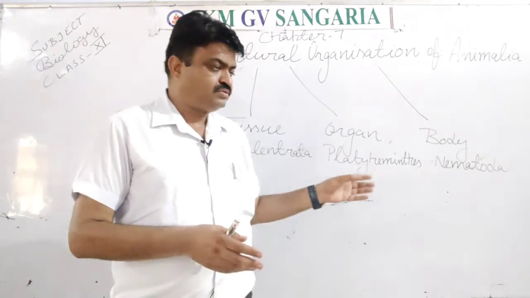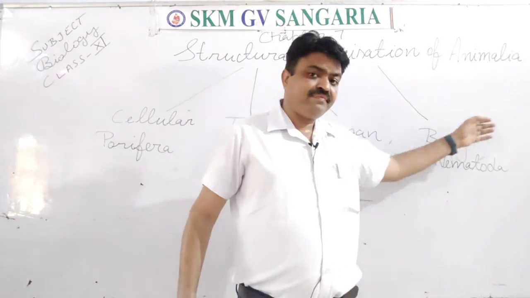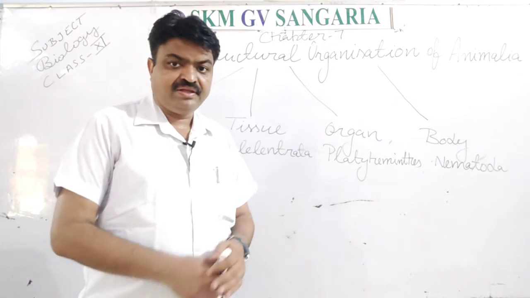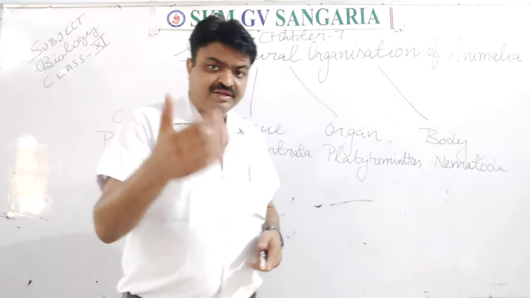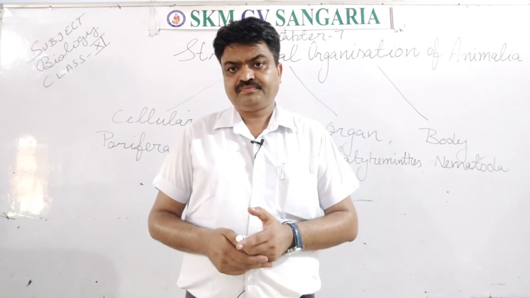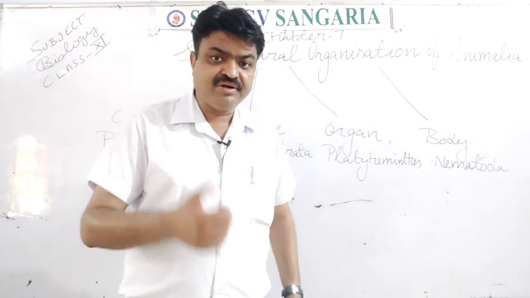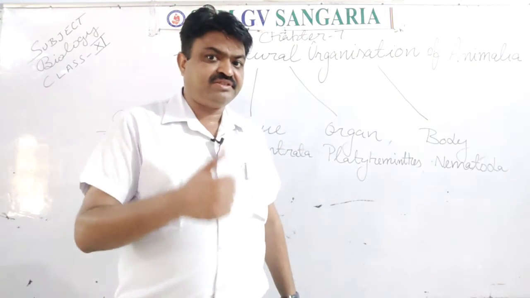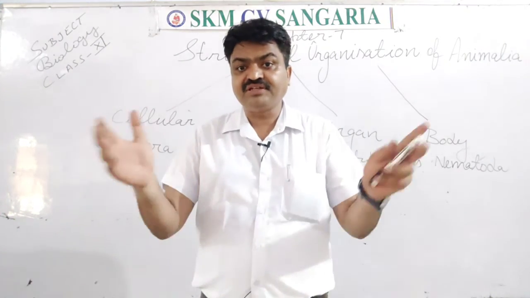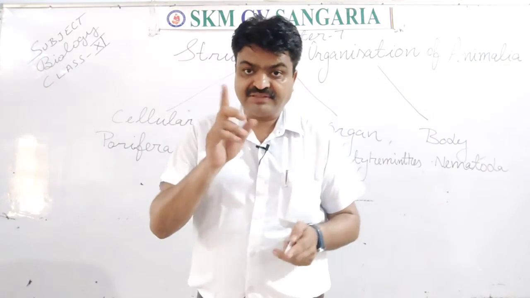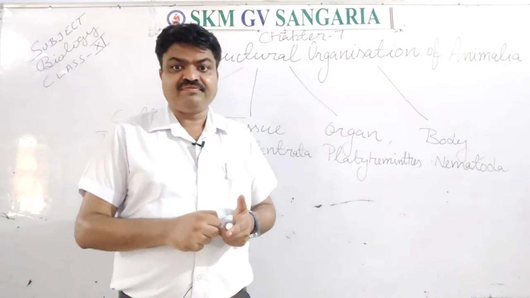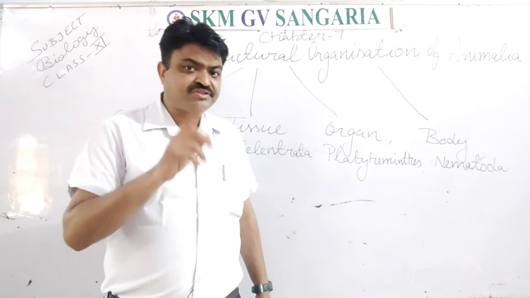So nervous tissue helps all the animals in responding according to the change. It means all the animals respond according to the stimulus, according to the change in the environment. That change in the environment is recognized with the help of which tissue, students?